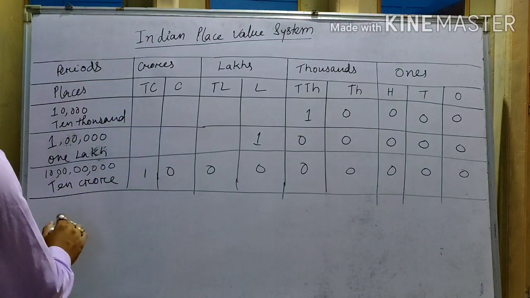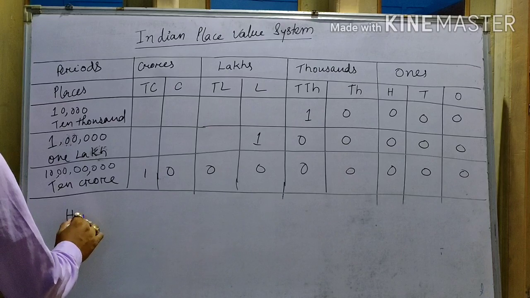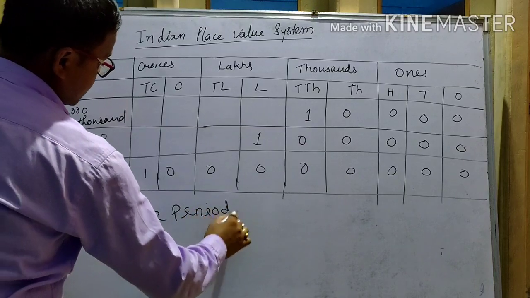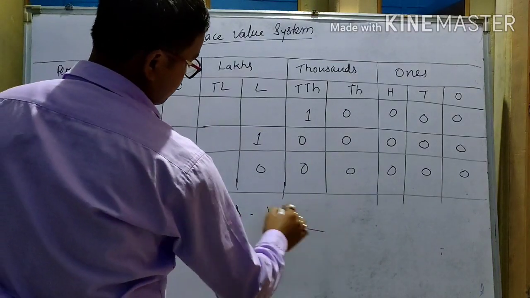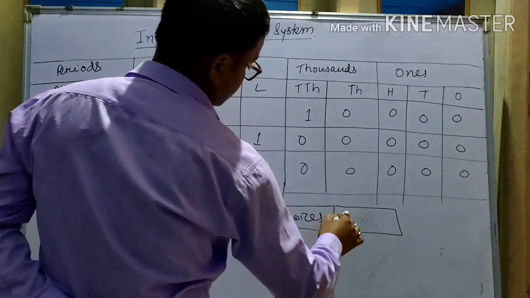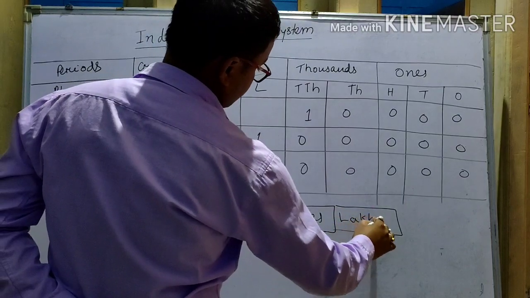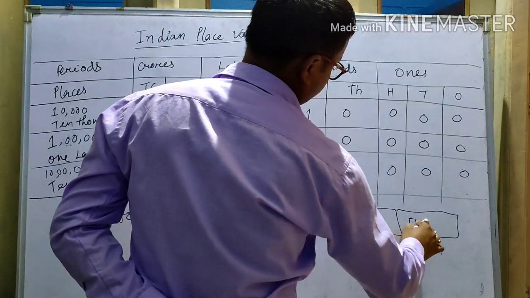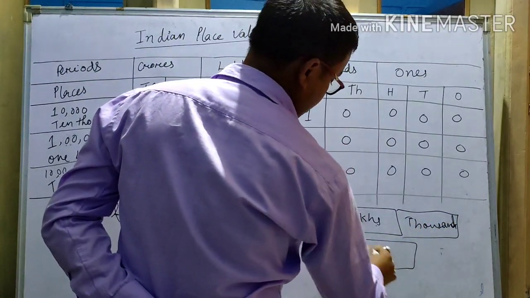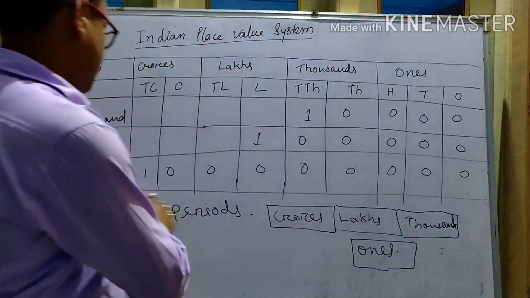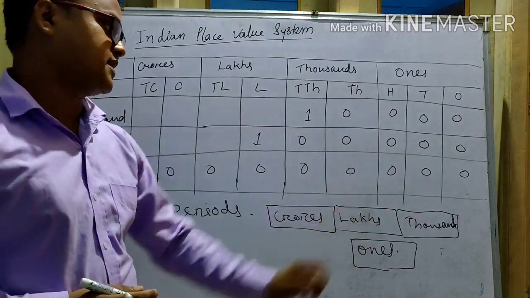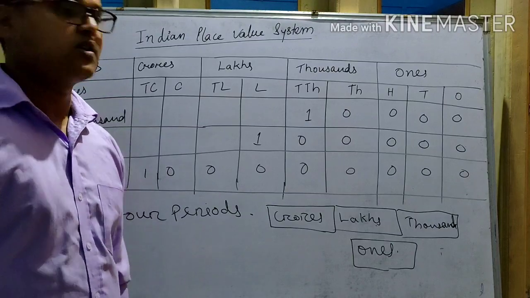So how many periods are there here? 4 periods. One is crores, second is lakhs, third is thousands, and the last one is ones. So in the Indian place value system there are 4 periods: crores, lakhs, thousands and ones.